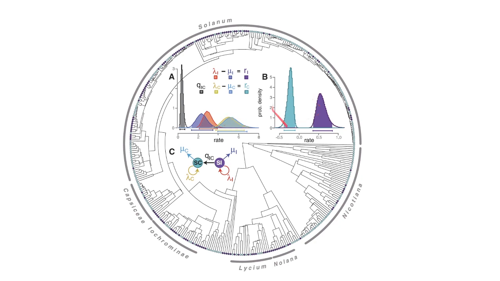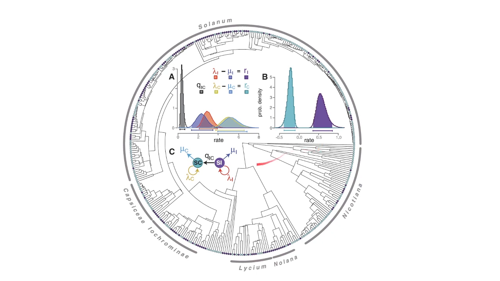And if we just zoom in on that difference over here, you can see that the difference between speciation and extinction for self-compatible species is actually less than 0. That means they go extinct more than they speciate. And over here, the difference between speciation and extinction is positive. That means they speciate more than they go extinct.